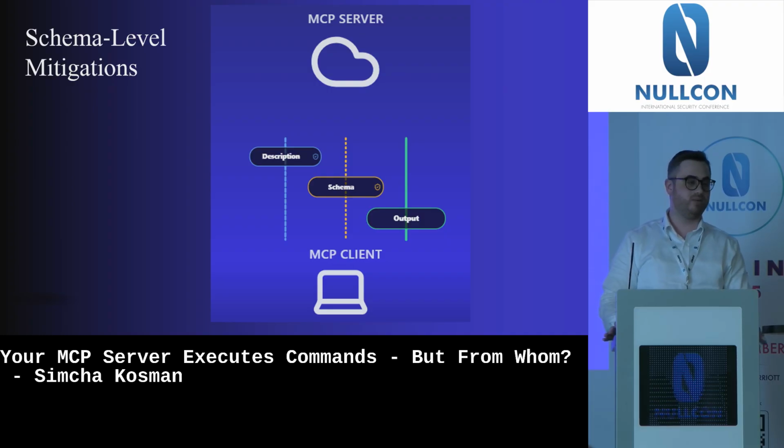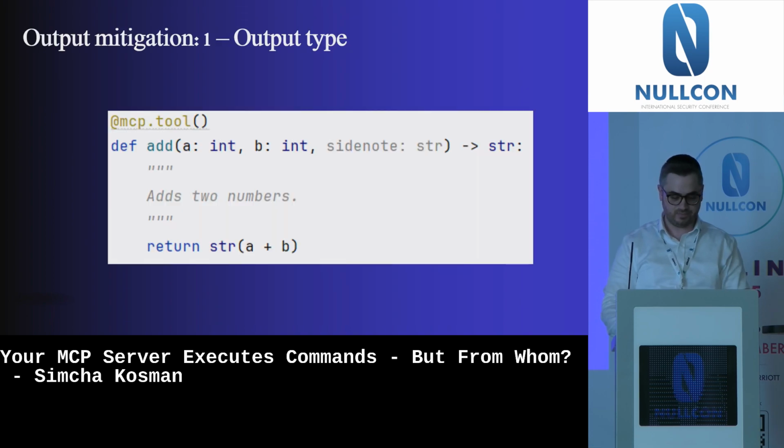Now, the real problem is the output, as we saw. The previous ones were because a malicious MCP developer tried to insert indirect prompt injection. But what about the output? The output doesn't depend only on the developer, it can depend on someone else, the API.